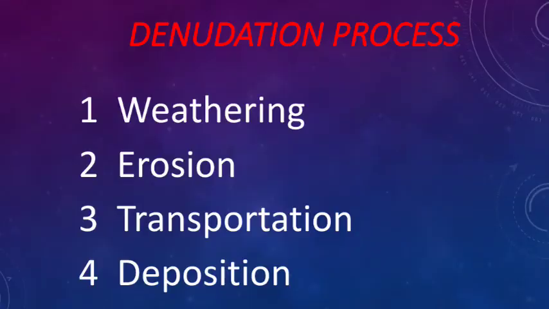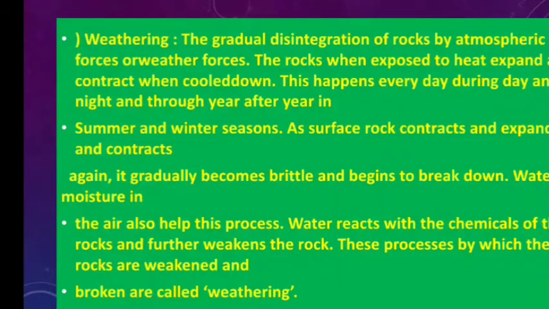These are all combinedly called, as we already discussed, denudation. Denudation means what? It is a continuous process. Understand? Right. Now the weathering process. What is weathering? The gradual disintegration of rocks by atmospheric forces or weather forces. Atmospheric means atmosphere or weather conditions.